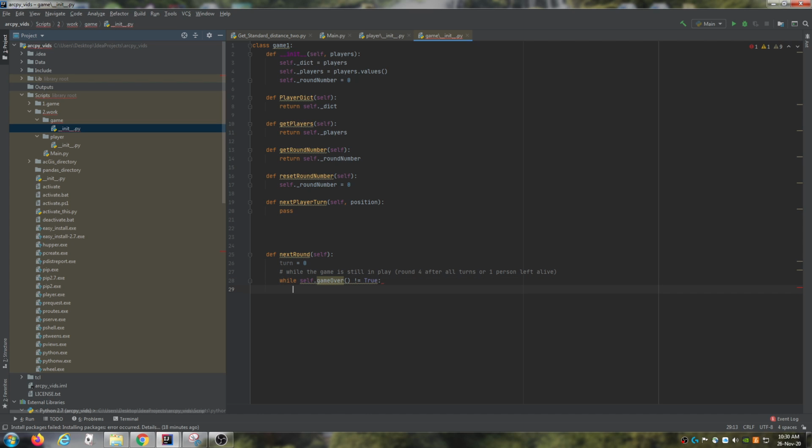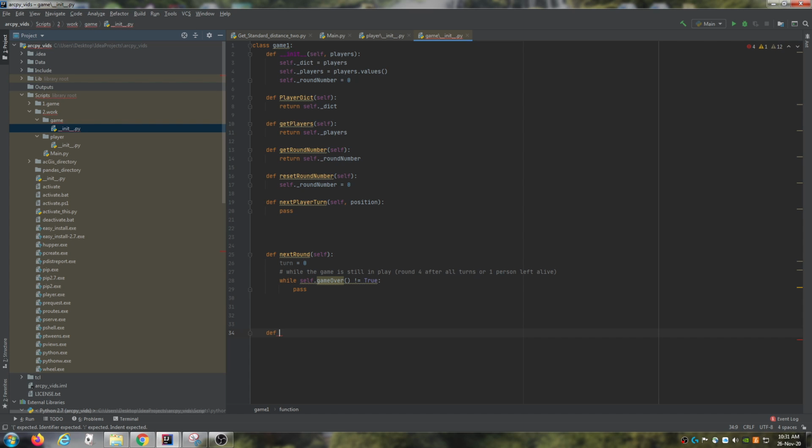So if game over is false, then that means that it isn't game over and we're still in play. So we're going to be continuing. But if it is game over, if it is equal to true, then we need to stop and find the winner and print out whoever the winner is. So in order to do this, I'm just going to say pass for a second and create another method, and this will be game over.